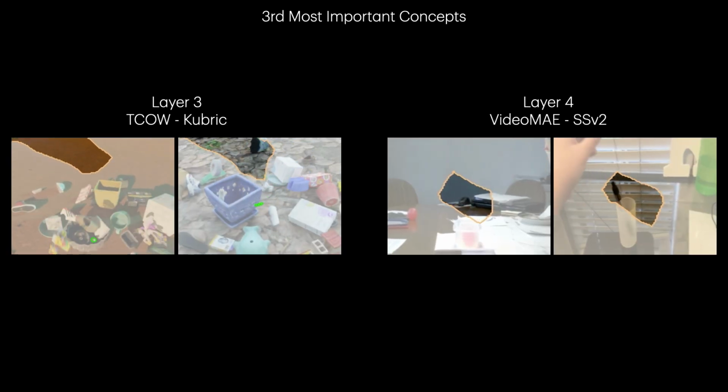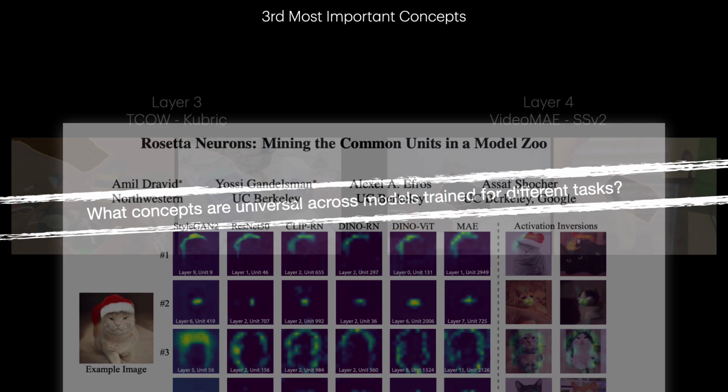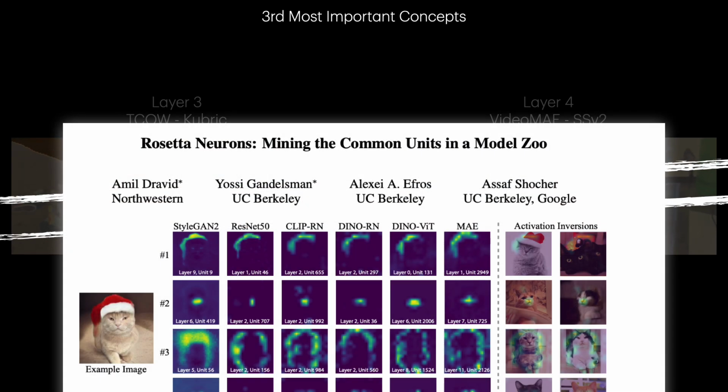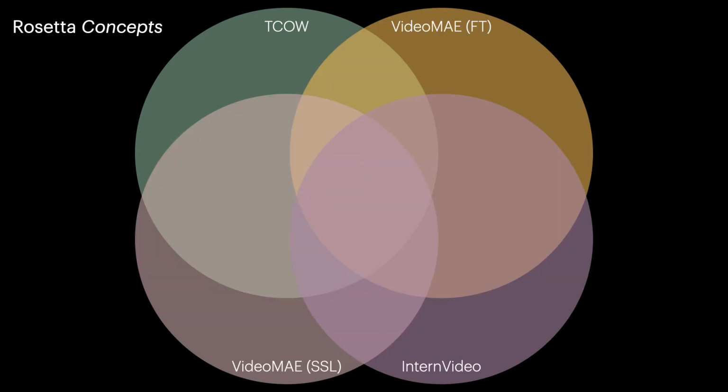Observing the third most important concept reveals similarities across model representations. Both models are found to have temporally invariant concepts, suggesting positional information processing occurs in early layers of the model. This raises the question, what concepts are universal across all models trained for different tasks? Inspired by the Rosetta Neurons paper that looked for universal neurons in image models, we proposed the idea of Rosetta concepts. We analyze 4 different models, a segmentation, action recognition, self-supervised, and video language model.